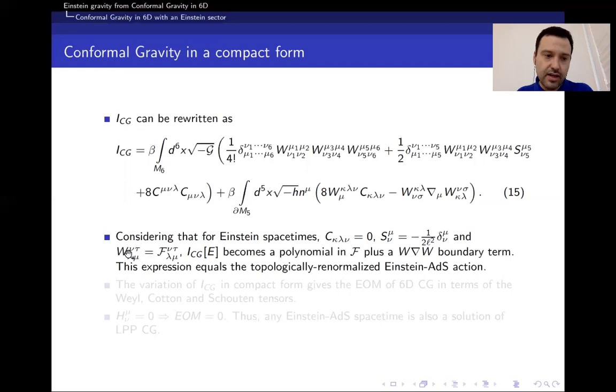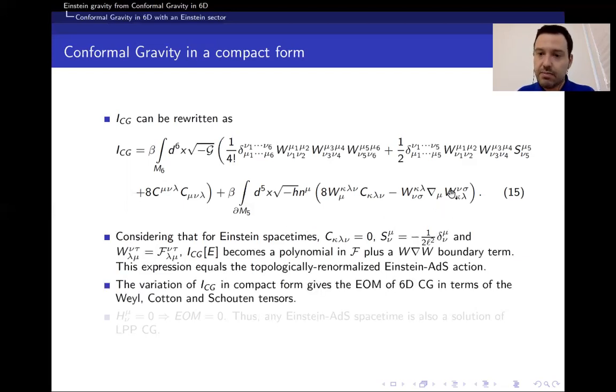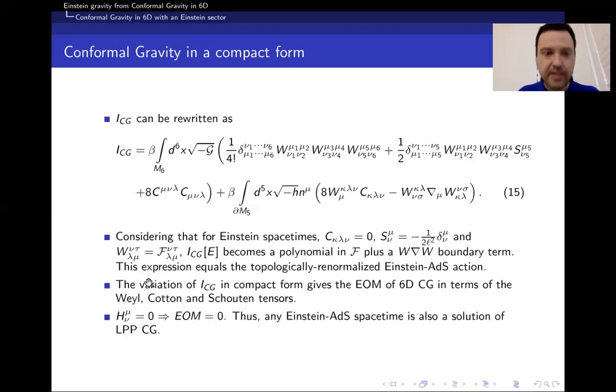And then it is easy to show that for Einstein spaces, which satisfy the vanishing of the Cotton tensor, and also the fact that the Schouten tensor is a constant, and that the Weyl tensor is simply the AdS curvature, which, as we had explained before, is the Riemannian curvature plus a constant displacement, this action becomes a polynomial in the AdS curvature, plus a certain boundary term. And as I will show in the next slide, this expression corresponds to the Einstein gravity action for spacetimes with AdS asymptotics in 6 dimensions.